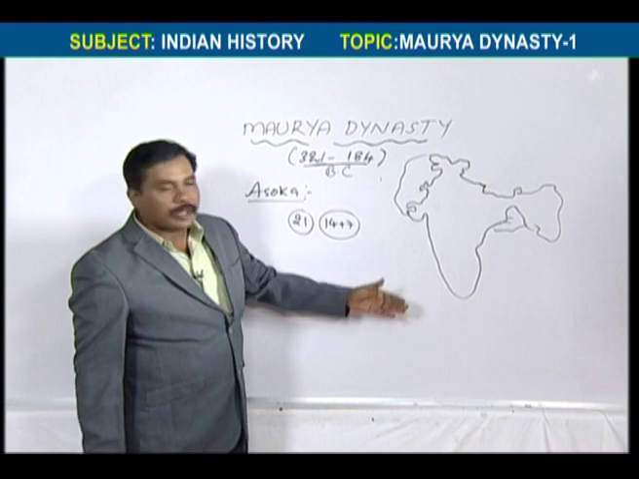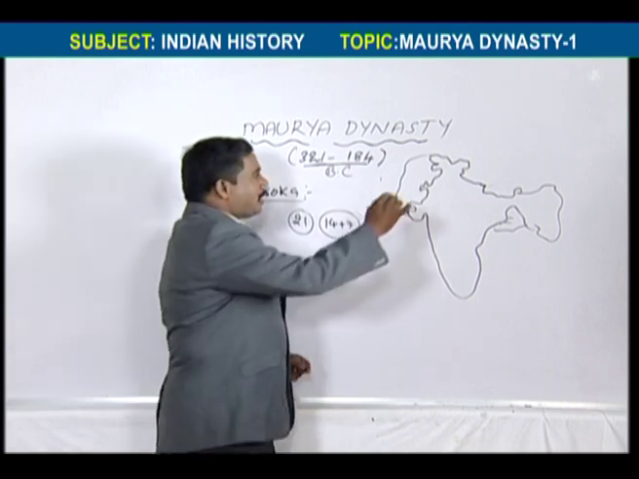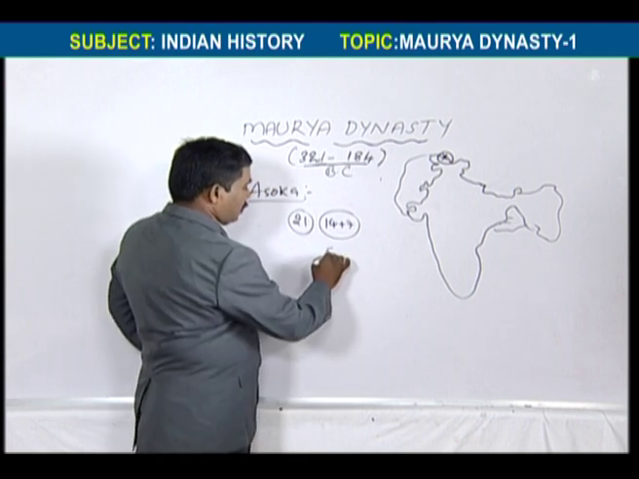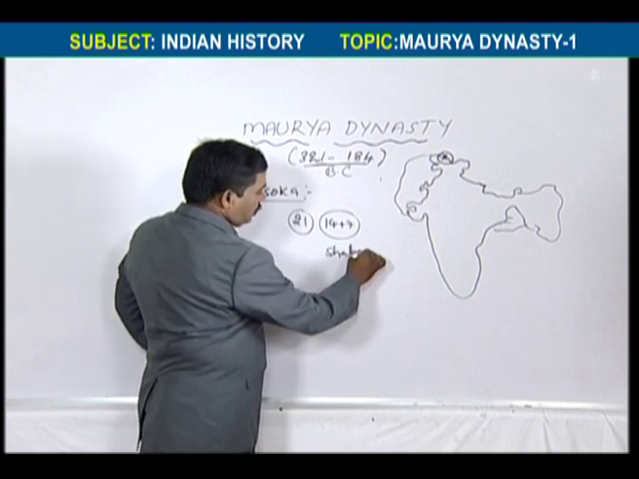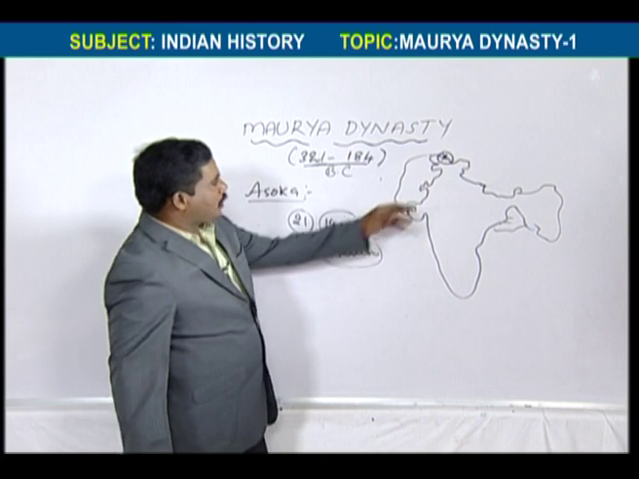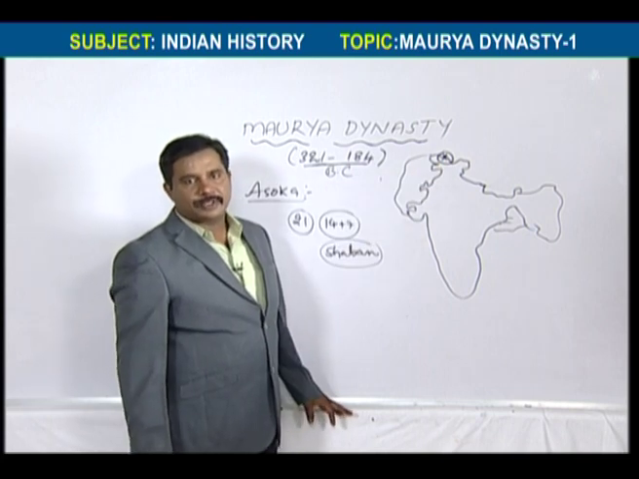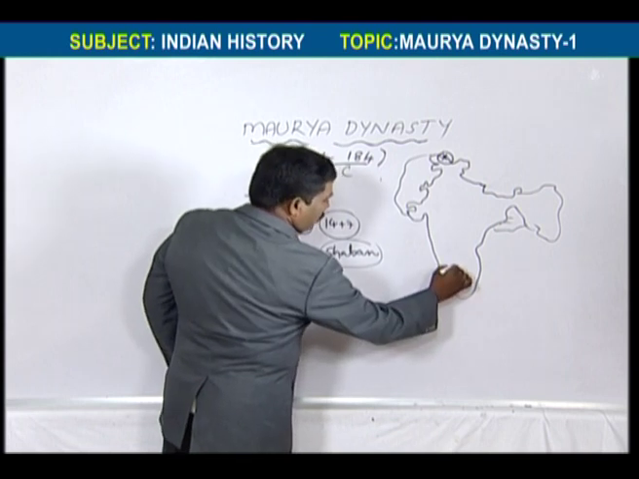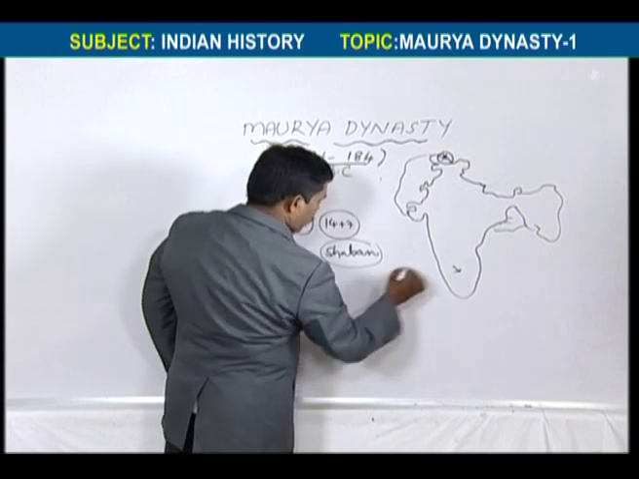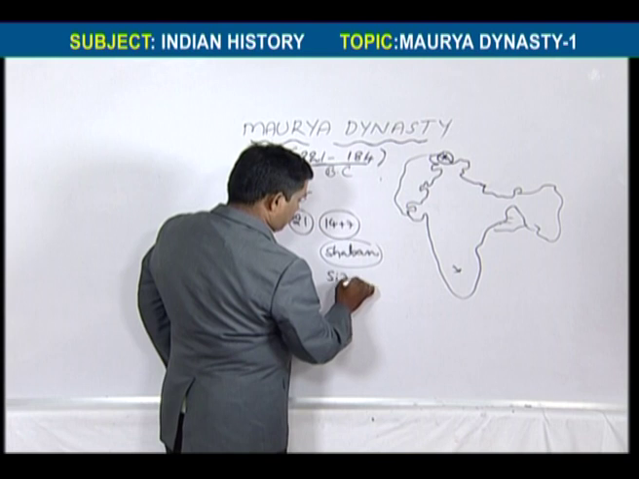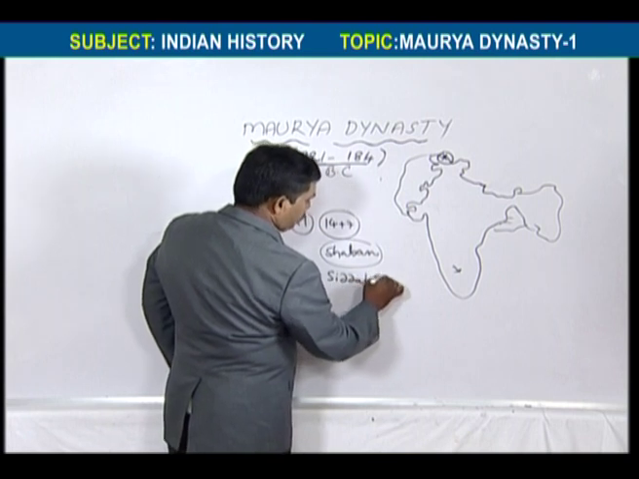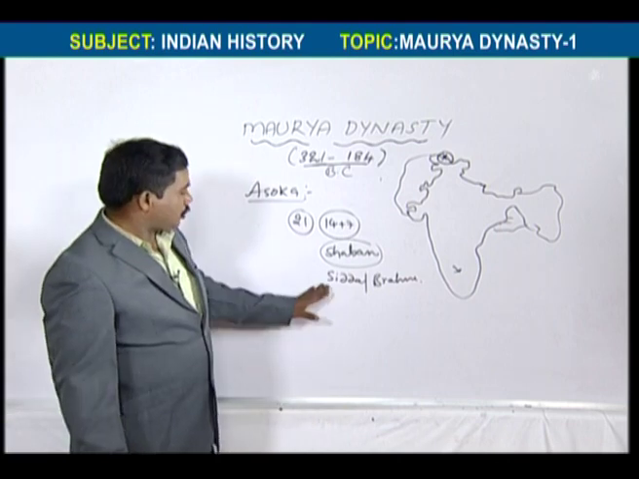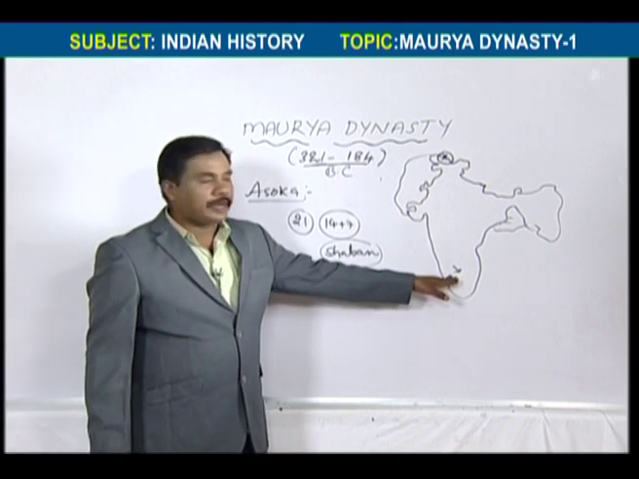And what are the boundary inscriptions of Ashoka? In the north, the Shabangiri inscription, on the Jammu and Kashmir border. In the south, we have the Siddhapura or Brahmagiri inscription. So this is the south boundary inscription.